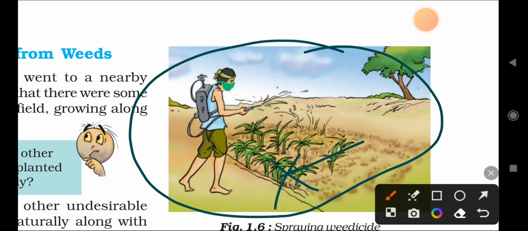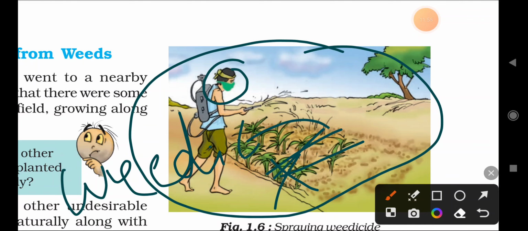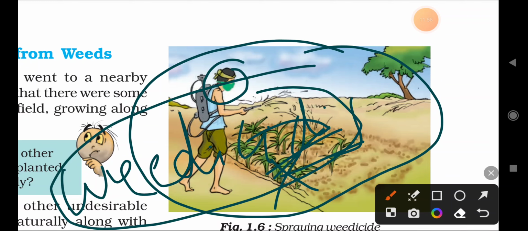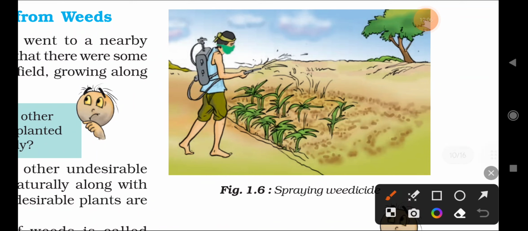But while spraying these solutions, we have to wear masks. It can cause some damage to human beings, so for that you have to wear a mask, and also use gloves, and protect our eyes and hands. So this is the method of spraying a solution on a crop field so that the weeds will be killed by weedicides. By using weedicides, we can kill the unwanted or undesirable plants in the fields.